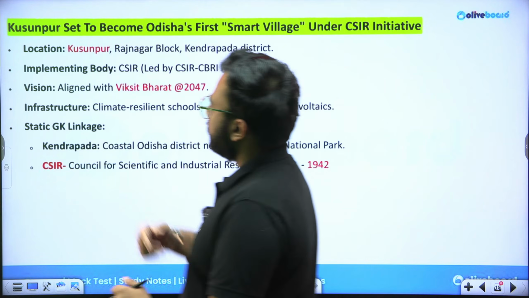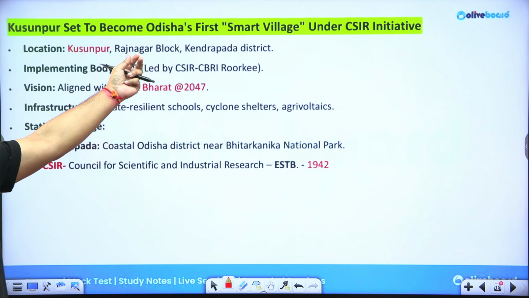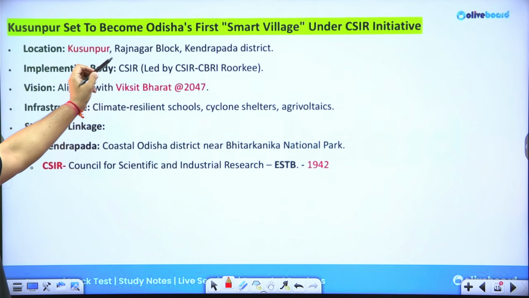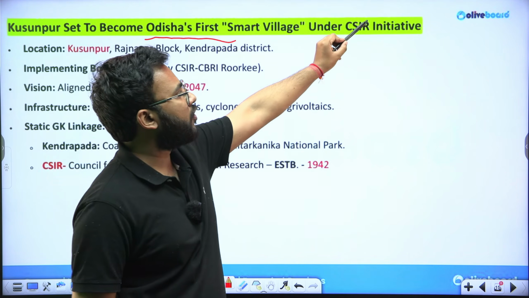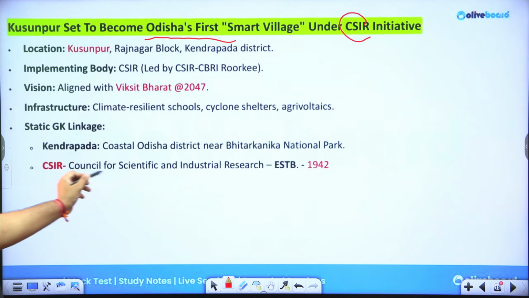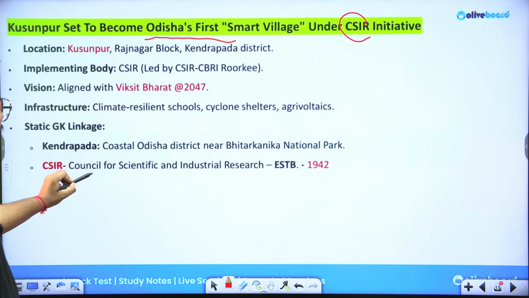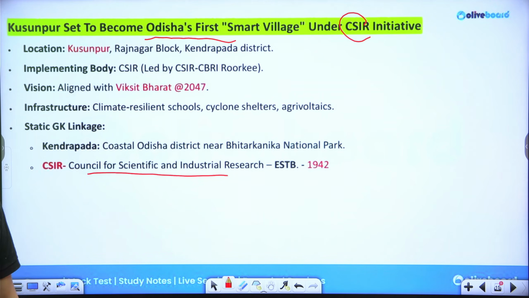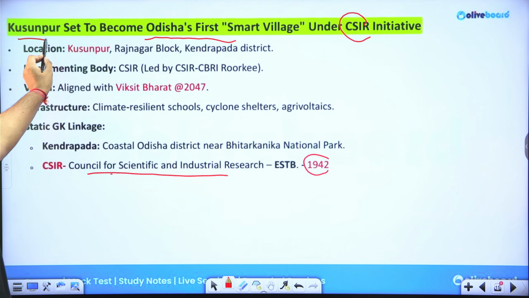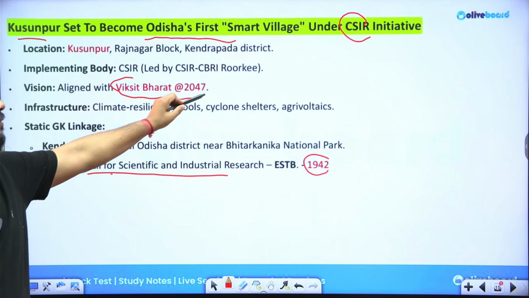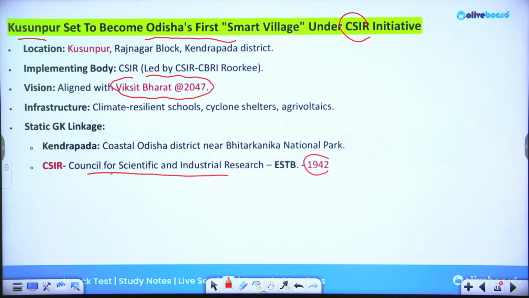Next news is regarding Kusunpur, which is in Odisha, which had recently become Odisha's first smart village under the initiative of CSIR. CSIR was earlier also in discussion. It stands for Council for Scientific and Industrial Research, right, Council for Scientific and Industrial Research. It was established in the year 1942. So under the CSIR initiative, this Kusunpur village has become Odisha's first smart village, and it is in alignment with the long-term prospectus of Viksit Bharat of 2047.